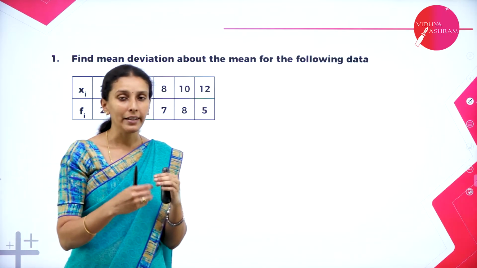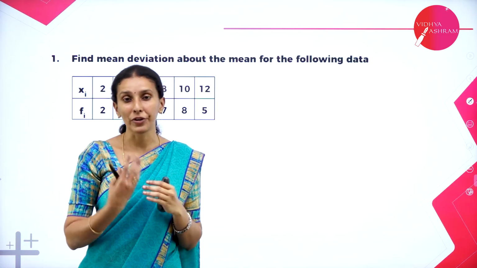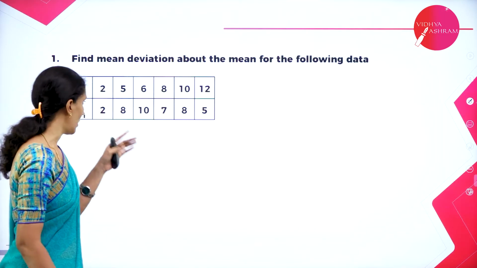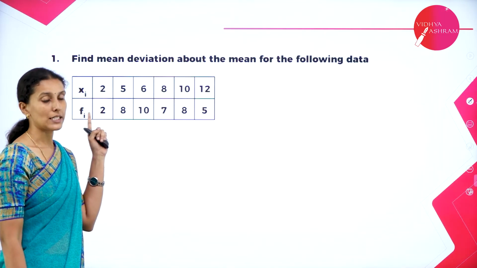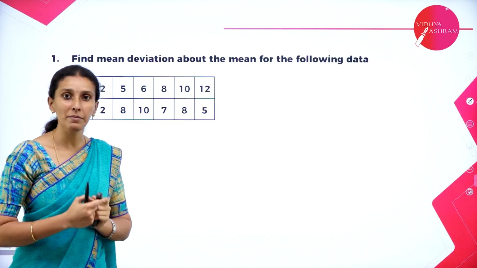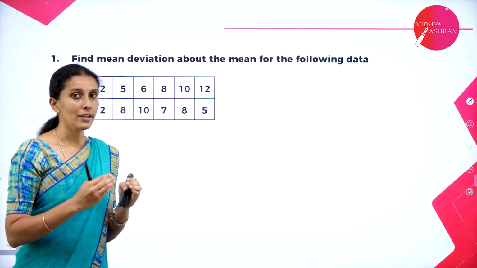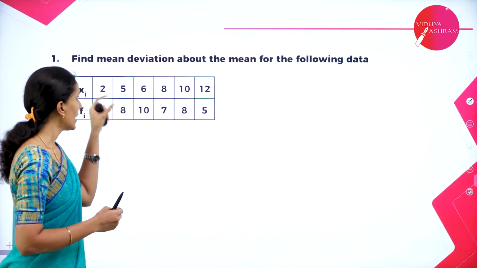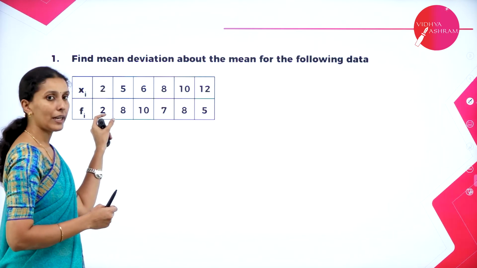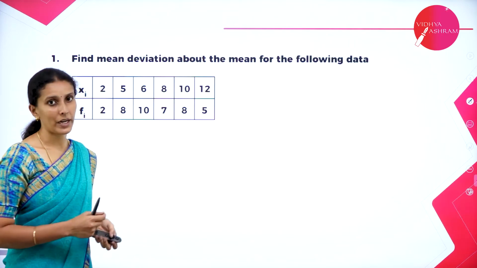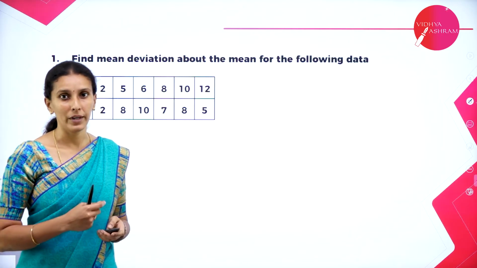Instead of writing each observation by its repeating times, we write how many times it is repeated. That is what f represents, the frequency. Frequency represents how many times the number is repeated. So we group the data using the frequency, hence it is called grouped data.